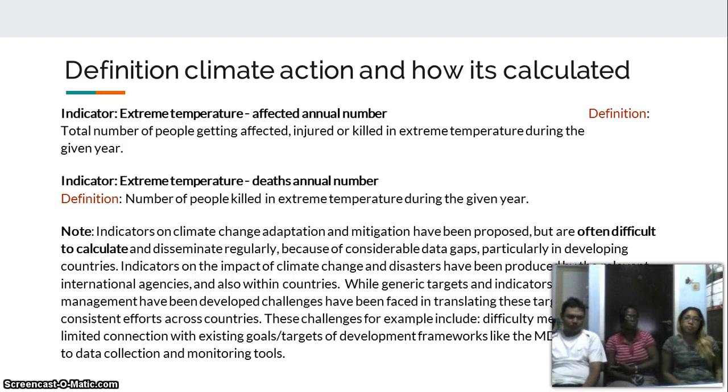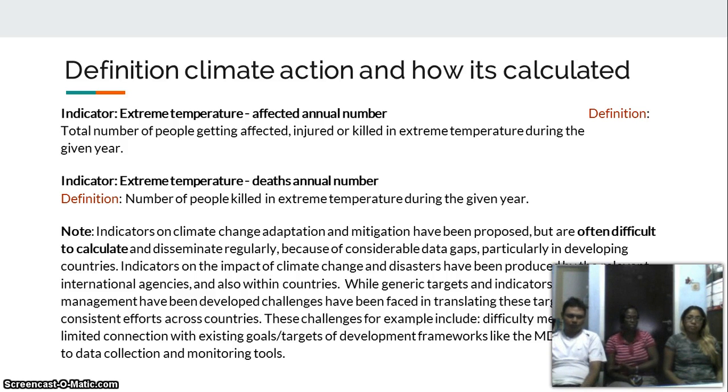We have a note because we searched for information on how to calculate both of these two indicators, and we couldn't find the calculation, but in a file we had a remark: these indicators on climate change adaptation and mitigation have been proposed but are often difficult to calculate and disseminate regularly because of considerable data gaps, particularly in developing countries.